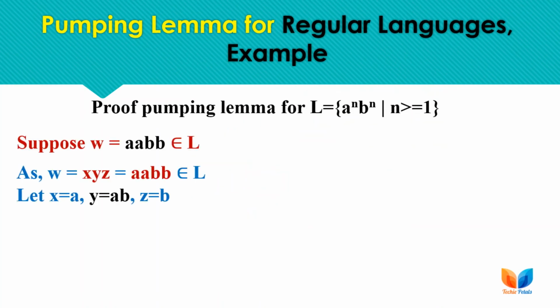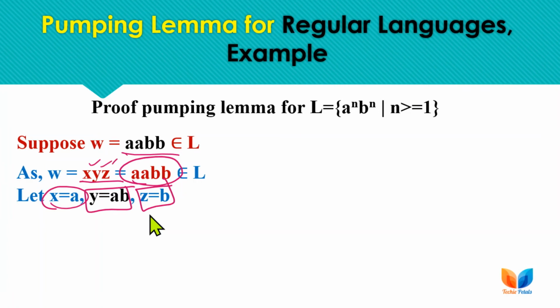Okay, so the sample string here is AAB, and we will be dividing the string into 3 sections as x, y and z, and every section is having the input symbol. So x is A, y is AB and z is B. Now x and z part can be null, remember this, but the iterative part cannot be null. So we need something to iterate if the length of the string is sufficient enough for acceptance.